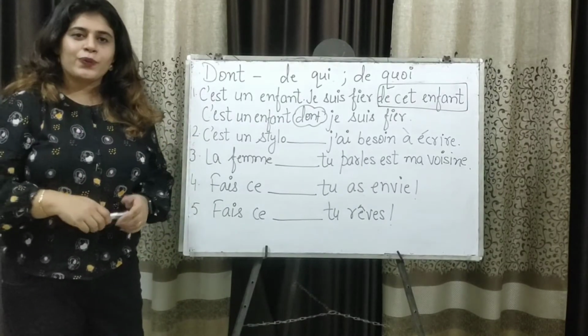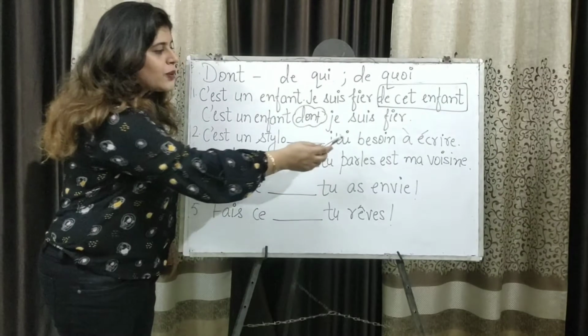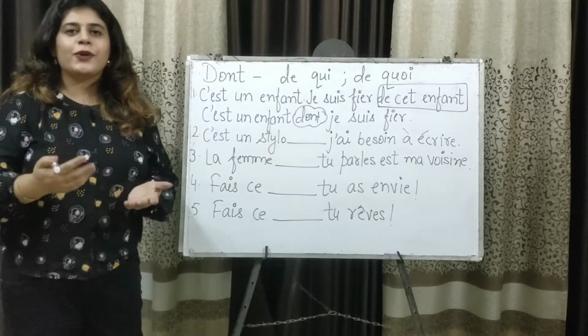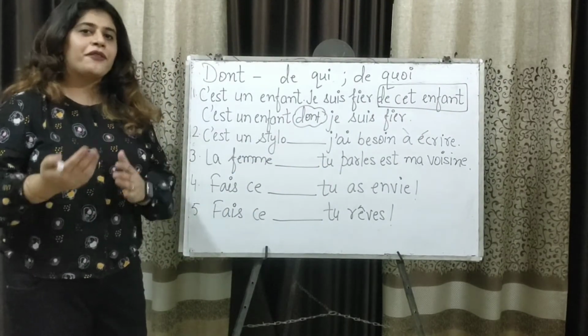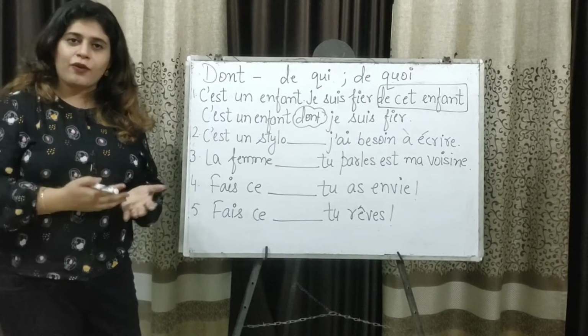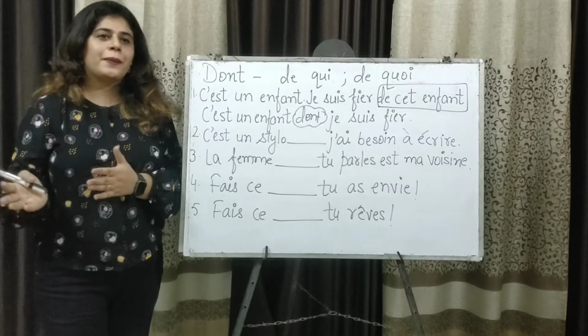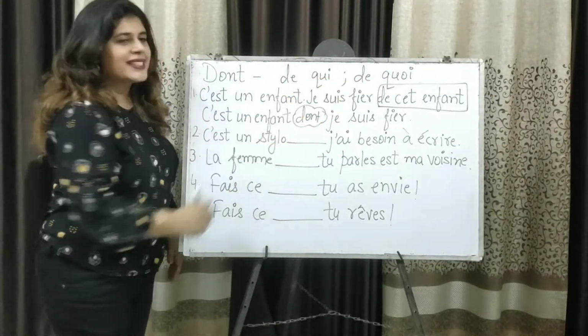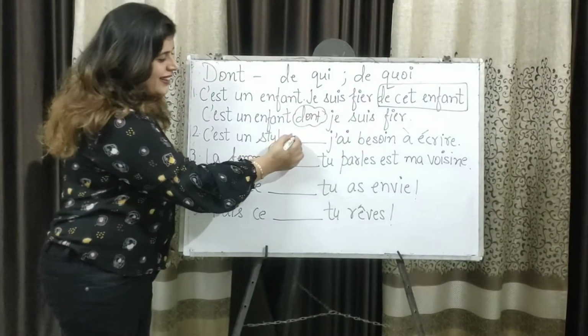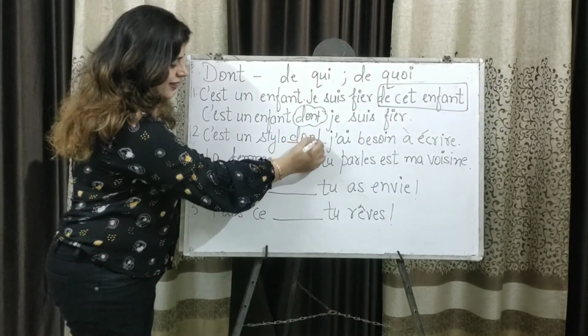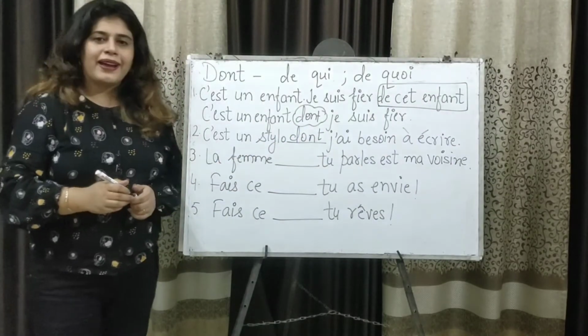Second, c'est un stylo, it is a pen. J'ai besoin de écrire, I need to write. So, I have need of something, it is an avoir expression, have need of something, the quoi is dont. Third sentence. La femme, tu parles.